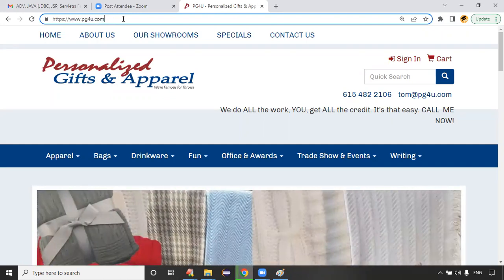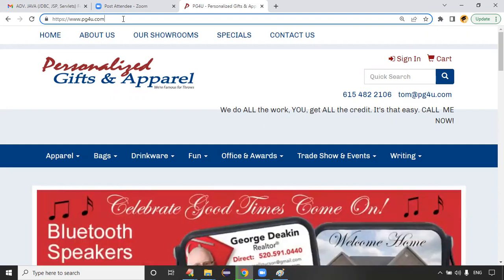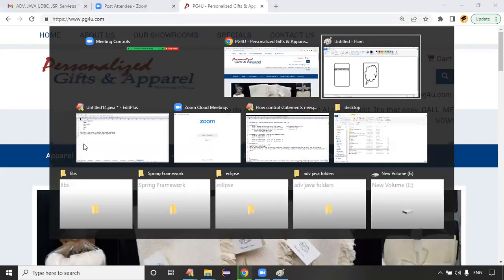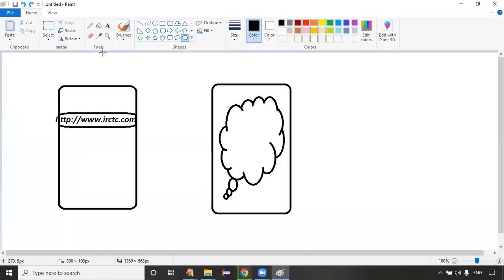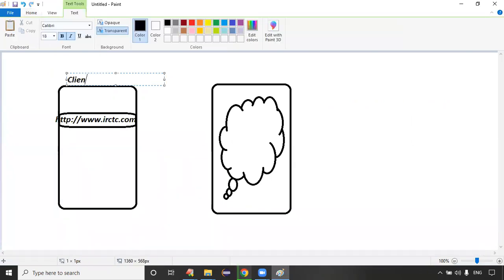Physically we are sending the request, but technically speaking, who is sending the request here? The browser is sending the request to the server, right? Technically the browser is sending the request. You understood that the browser is an example of a client. This is the client, right?